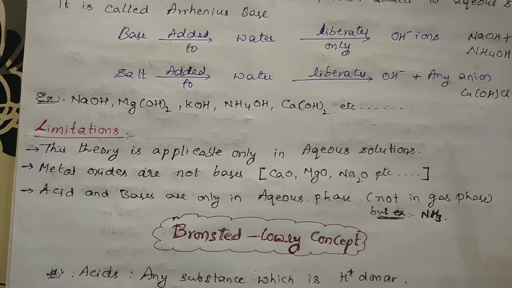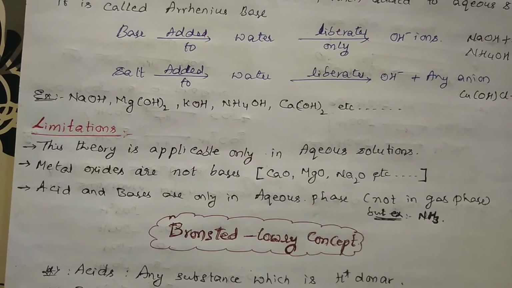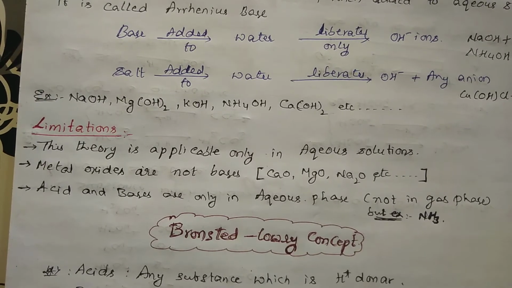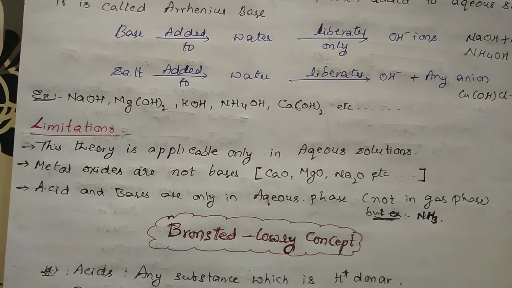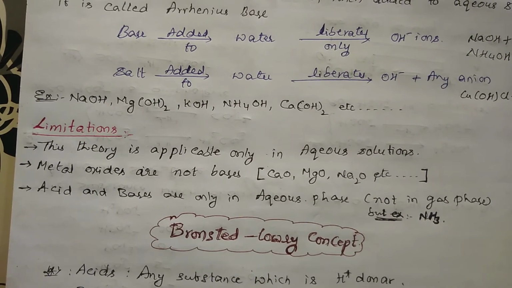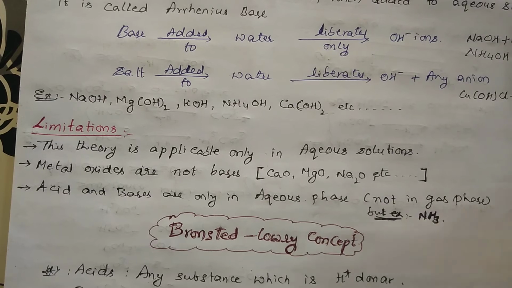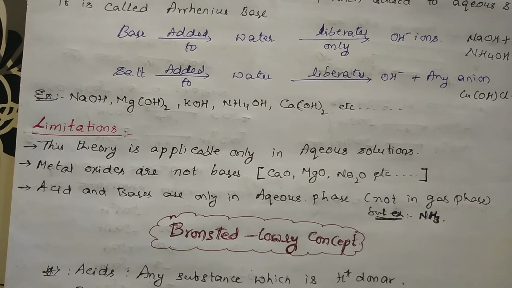Means he could not explain the terms without aqueous solution. He thought all the acids and bases are present in the aqueous phase only. There is no gas phase. And one more thing is metal oxides: he did not categorize whether they are acids or bases. This theory could not explain that.